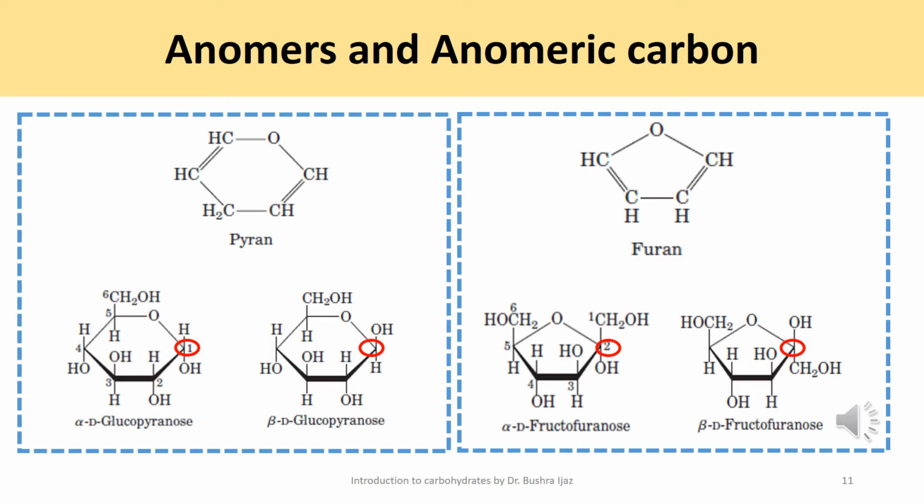Ketohexoses are also present in the anomeric forms. Now, in these compounds, the hydroxyl group at carbon number 5 or carbon number 6 reacts with the keto group at carbon number 2, forming a furanose or a pyranose ring containing a hemiketal linkage. Now, D-fructose readily forms the furanose ring, like you can see on the right side of the slide, and the more common anomer of this sugar is the beta-D-fructofuranose.